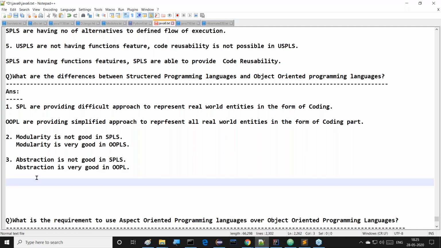In object orientation, abstraction is one of the powerful features. It is a core concept inside object orientation. Abstraction definitely exists in object-oriented programming languages, but its implementation depends on the programming language. All of you observe this clearly.